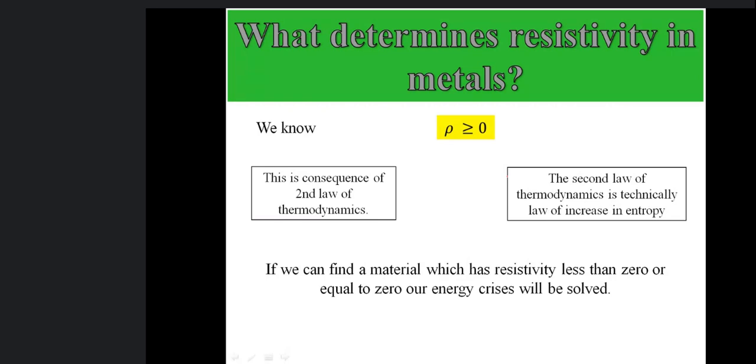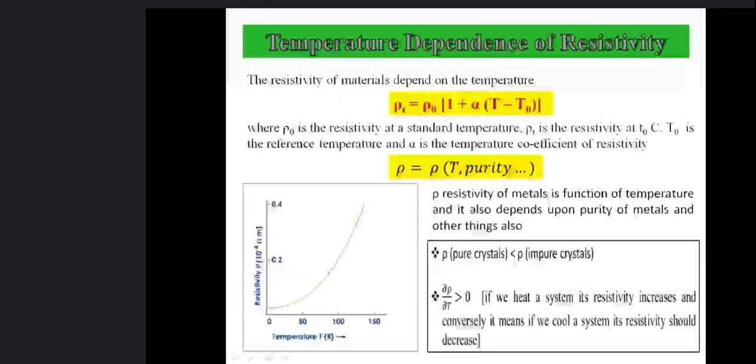In a material, more randomness with increase in temperature means more collisions, so resistivity is more. If we can find a material which has resistivity equal to zero, we can solve our energy crisis. So no dissipation of energy, and no continuous voltage would be required for flow of current through any conductor.